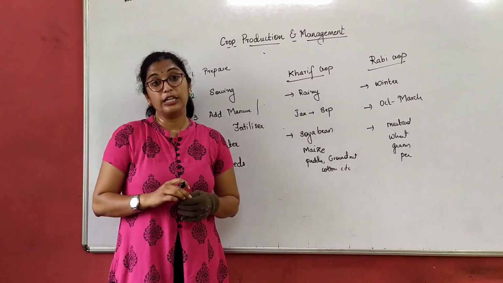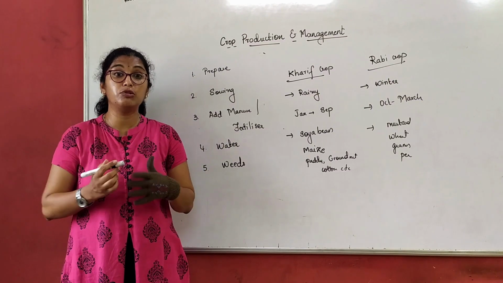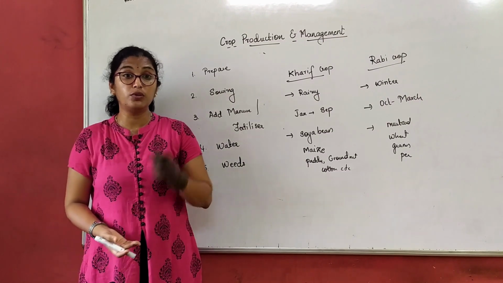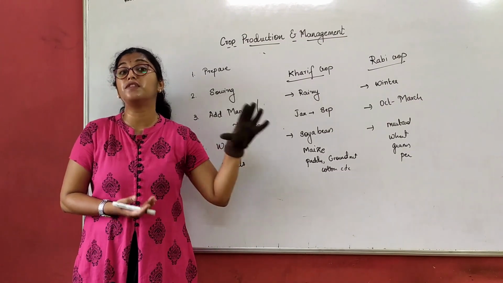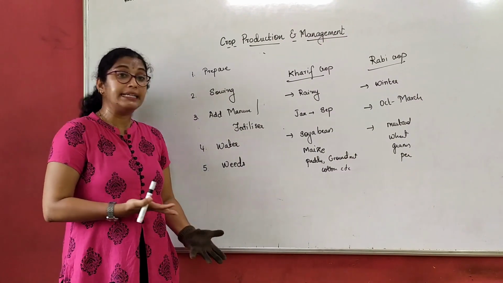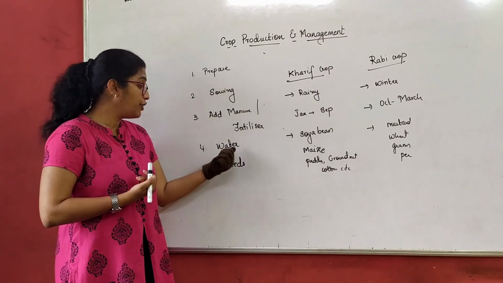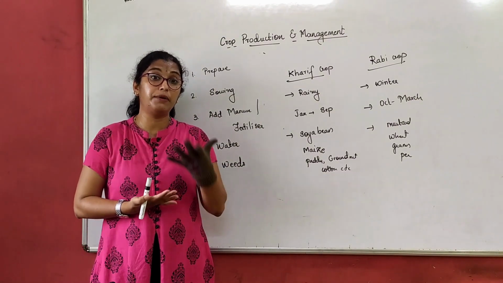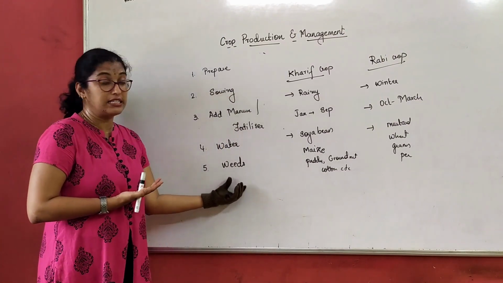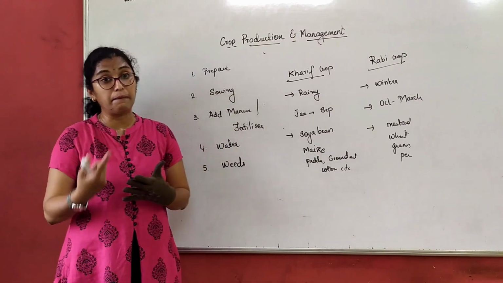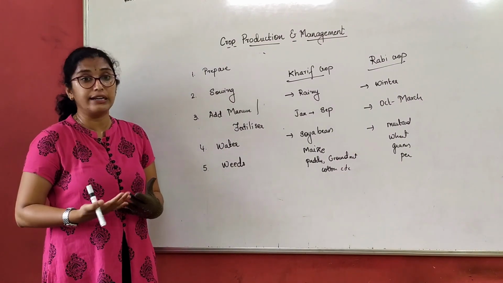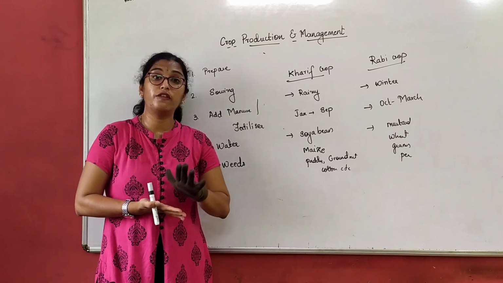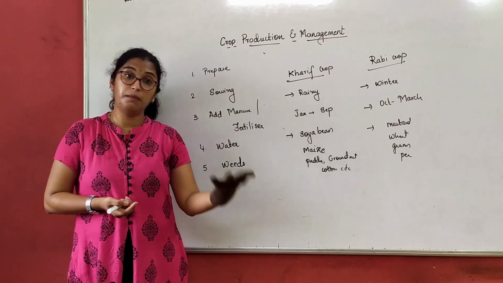If there are weeds, I try to remove them manually, or sometimes I use pesticides or weedicides to get rid of the weeds. Why? What do these weeds do? These weeds will hamper the growth of the plant which is growing, by taking all the nutrients from the soil which we are giving to our plants. So the plants will not get those nutrients, because they are all absorbed by the weeds. Weeds are nothing but unwanted plants. So we get rid of the weeds by spraying pesticides or weedicides, or by removing them manually.